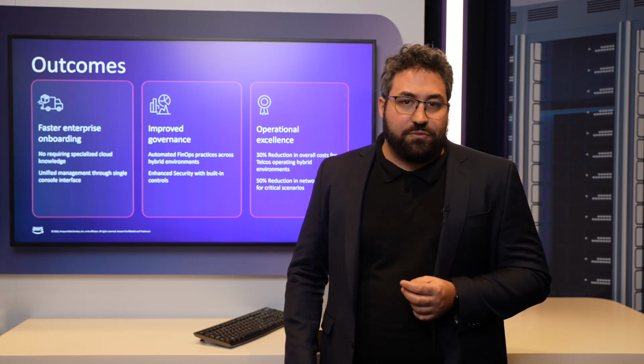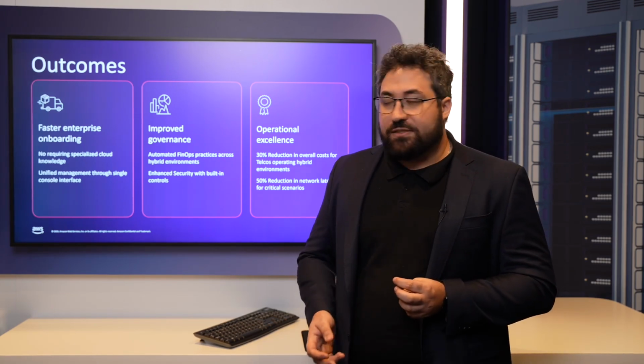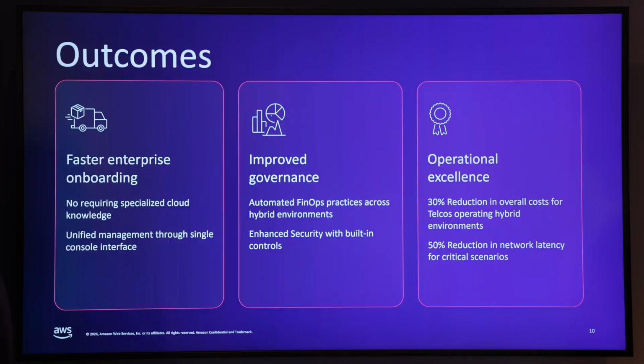The outcomes that we have with Claro Portal are: you can have a faster onboarding of enterprise companies, so you start faster, start innovating and start creating faster. You have improved governance, so with a single point of portal, a single point of access, you can have everything that you want on AWS and you can instantiate everything.